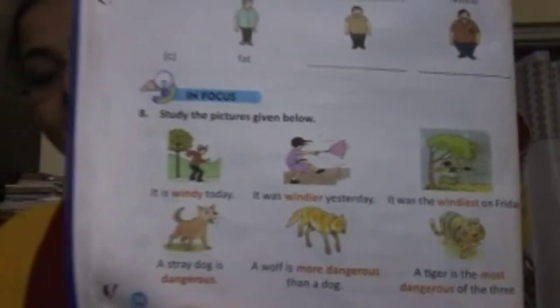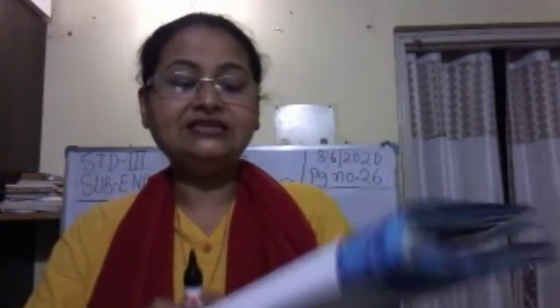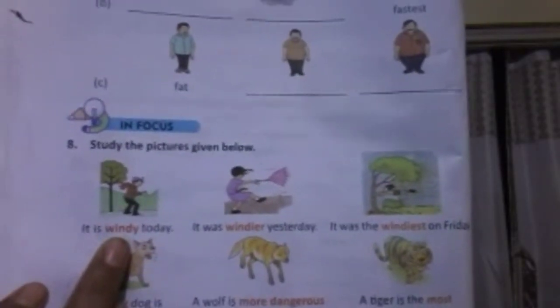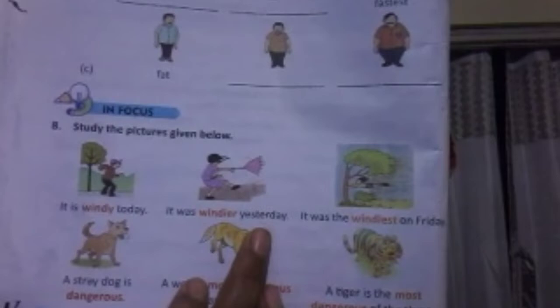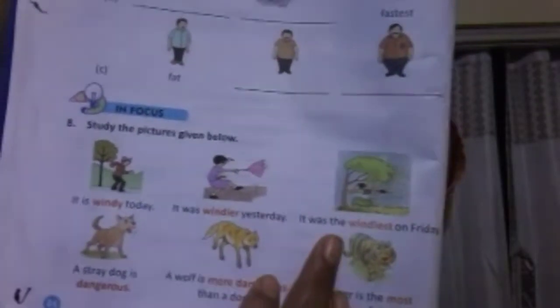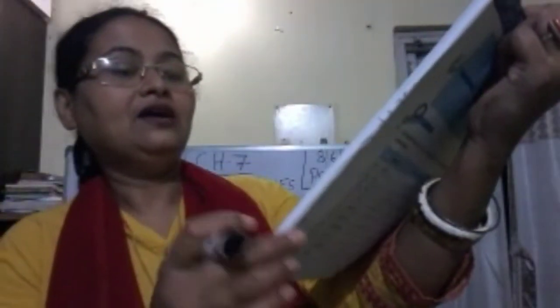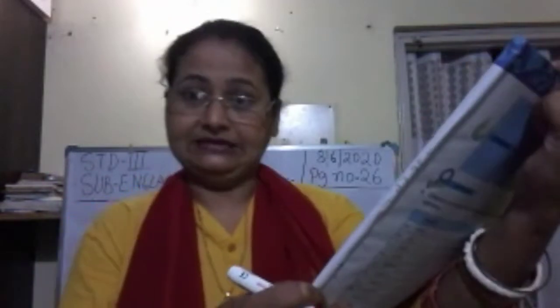Study the pictures given below. You have to read it first. Let us read. I'll read it for you loudly. You follow me. Take a pencil in your hand too. Number 1, we can see the pictures. It is windy today. Look at the word written in red ink. So it is windy today. It was windier yesterday. It was the windiest on Friday.